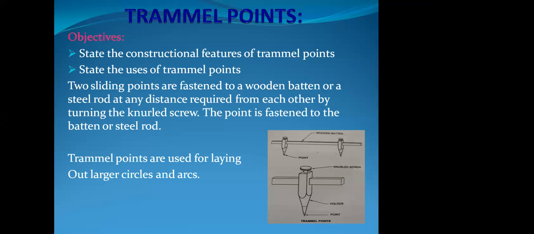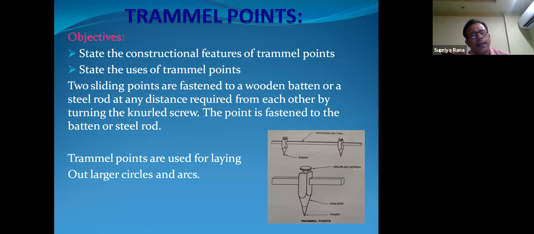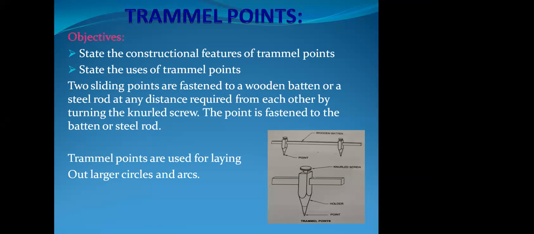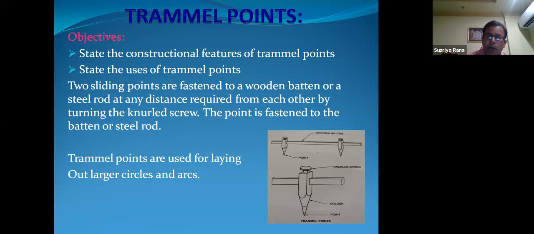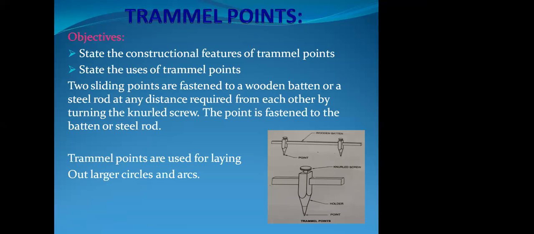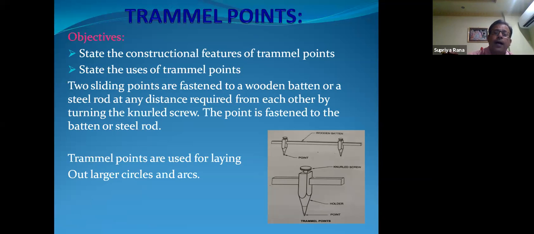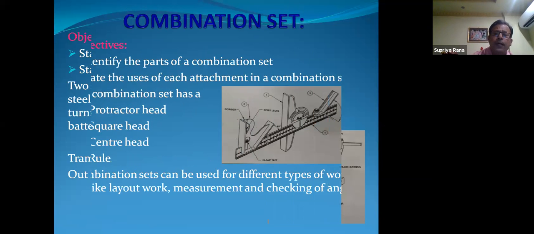It is about 2 feet long. So 2 feet means a 4 feet diameter can be drawn on the job as the diameter of the circle. So that is the significance of the trammel point: for bigger arcs and bigger circles, that is, larger circles and larger work. It is particularly used for that, and 2 points are there.